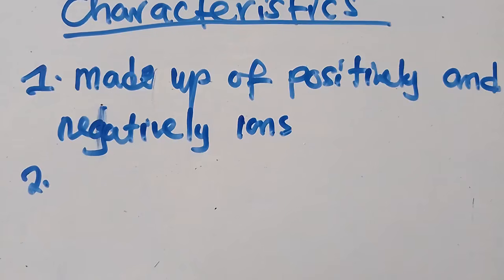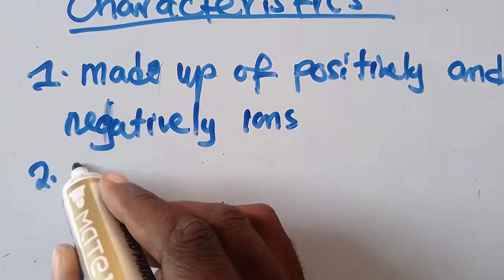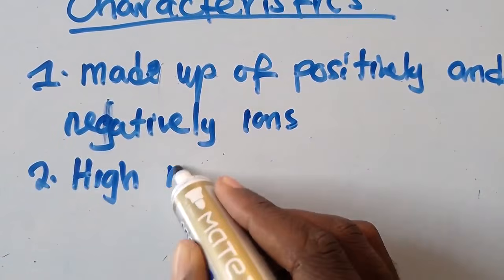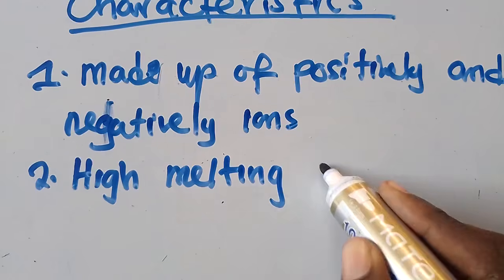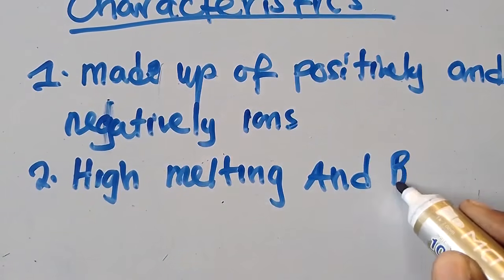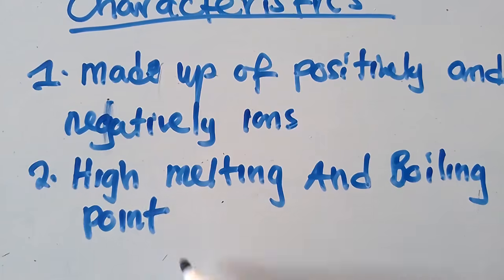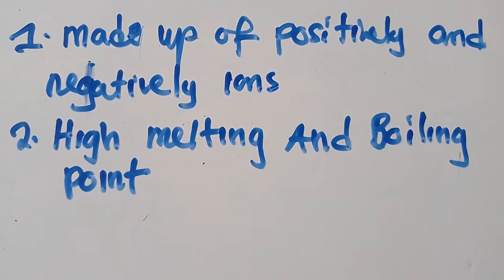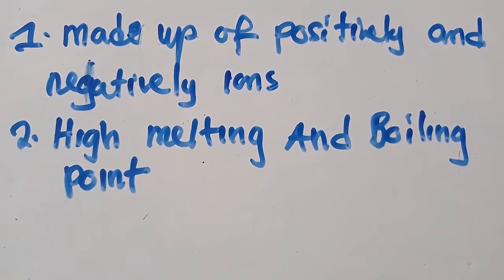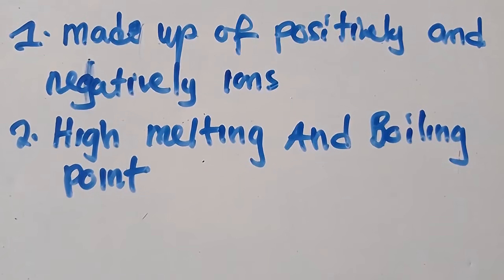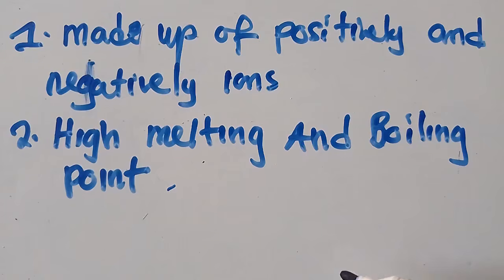Second one is that they have got high melting and boiling point. This is what you need to understand. High melting and boiling point. So they may ask you, why is it that they have got high melting and boiling point? It is because they are made up of strong electrostatic forces of attraction between them. This is the reason why they have got high melting and high boiling point.